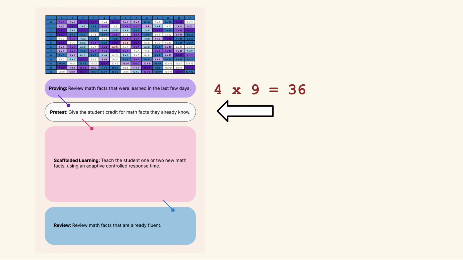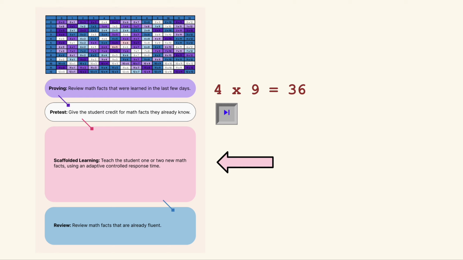Next, we'll pretest Anna on a few math facts so that she can skip scaffolded learning on those she already knows. We don't want to cause anxiety by asking her to answer any math facts that she hasn't had a chance to learn, so she'll have a skip button during the pretest.